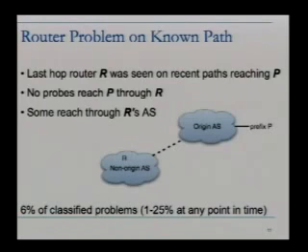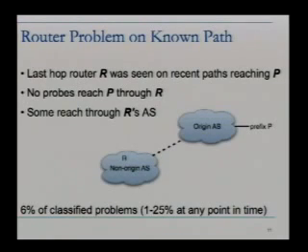So the first 4 classes that we looked at were all cases where the problems were sort of AS-wide. Any probes entering a particular AS were failing to reach the target. But as we saw in the Bogon filter talk earlier, it's not always sufficient to look at things on an AS level. Sometimes you have to look on a router level, and that's what those last 2 classes give.